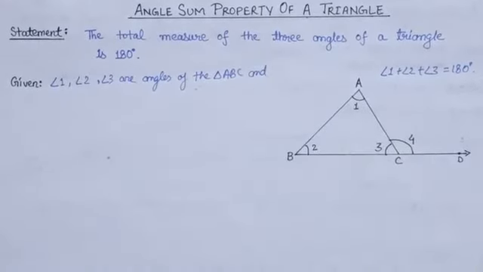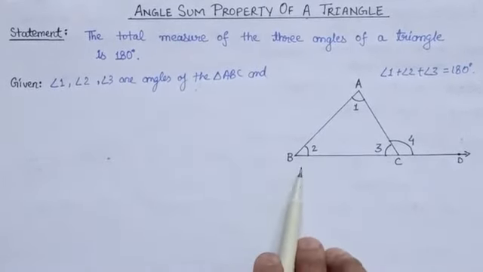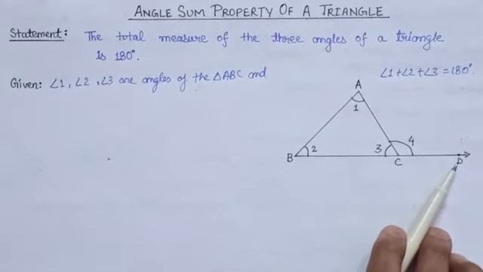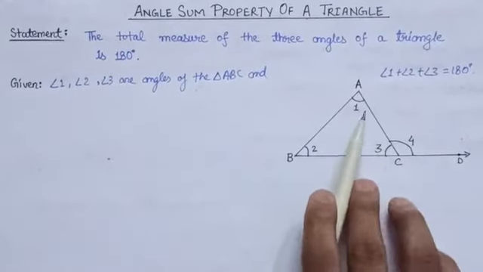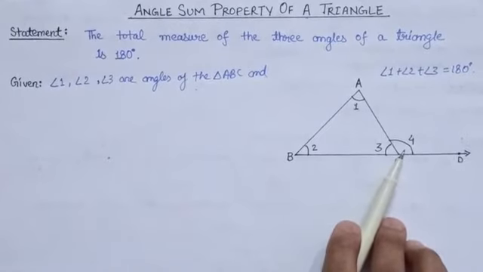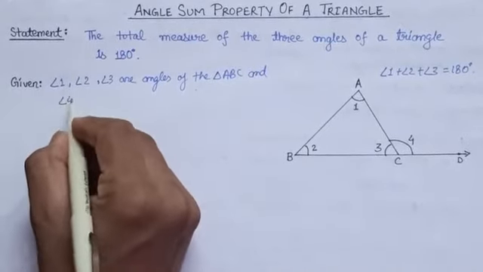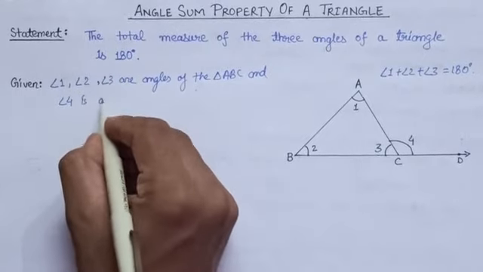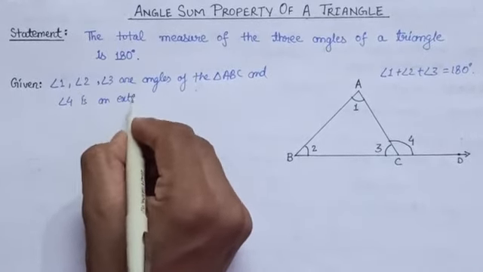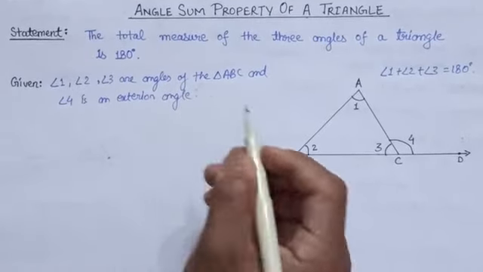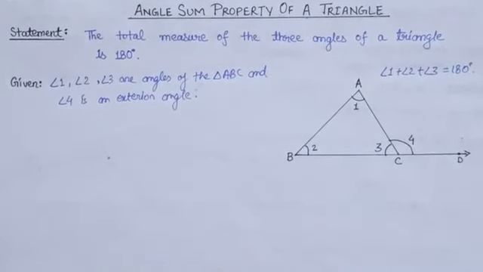And also it is given that you can see here the side BC is produced to the point D. In such a way, an exterior angle is formed, angle 4. So we can write, and angle 4 is an exterior angle. So these are the given quantities.